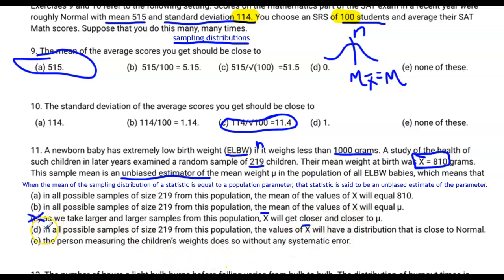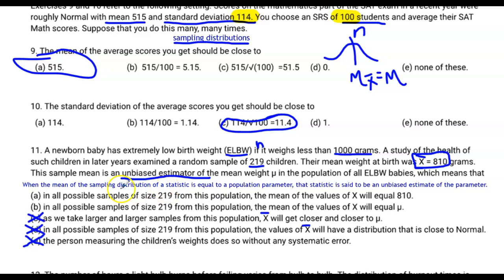In this case, we're doing a sampling distribution of sample means. We need the sample size to be greater than or equal to 30. The sample size is greater than or equal to 30, but that's not what an unbiased estimator is, right? This is a true statement, but it's not answering the question, what is an unbiased estimator? And for letter E, it says the person measuring the children's weights does so without any systematic error. We don't know that, and that isn't approached by the definition of unbiased estimator.